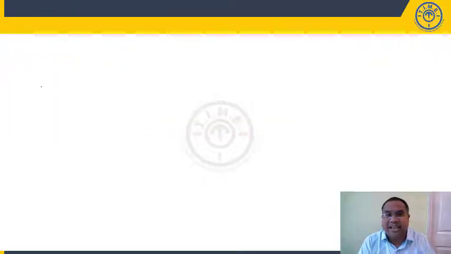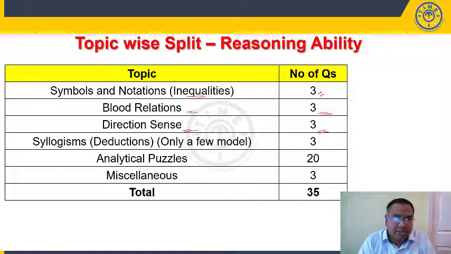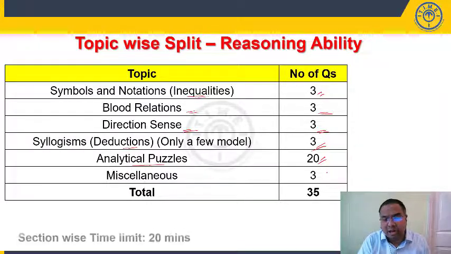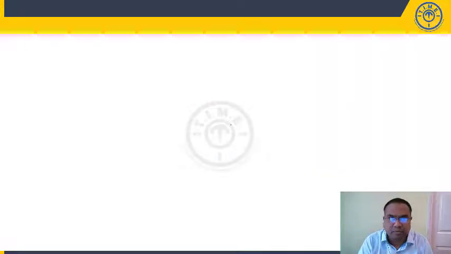Let us look at reasoning ability. Let us look at the topic-wise split of reasoning ability. We have symbols notations, also known as inequalities, with 3 questions. Blood relations, we have 3 questions. Direction sense, 3 questions. Syllogisms or deductions, only a few model, 3 questions. Analytical puzzles, we have 20 questions, and miscellaneous, that is pair of letters, pair of digits, word formation kind of thing, about 3 questions. Total 35 questions, and 20 minutes is the section-wise time limit. So these 35 questions should be attempted in 20 minutes.